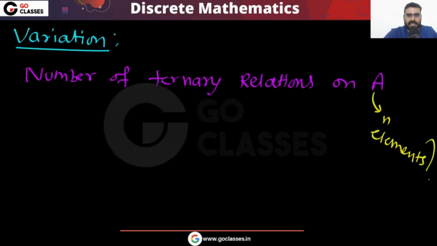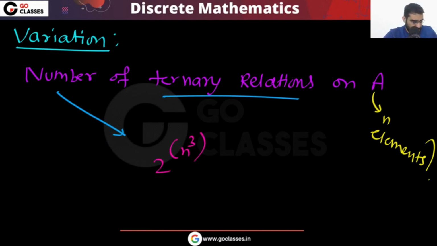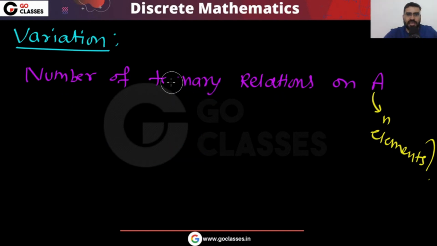Finally I can say that the number of ternary relations on set A will be 2 power n cube. Can you generalize this? Instead of ternary, if the question asks you about n-ary relation, this is the generalization, right? Yes or no? Correct. So they can ask you this variation, maybe m-ary relation.